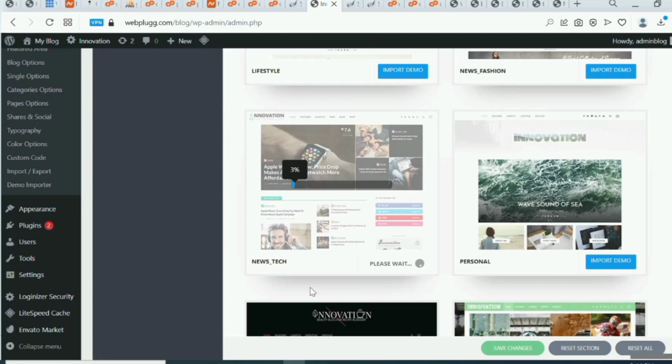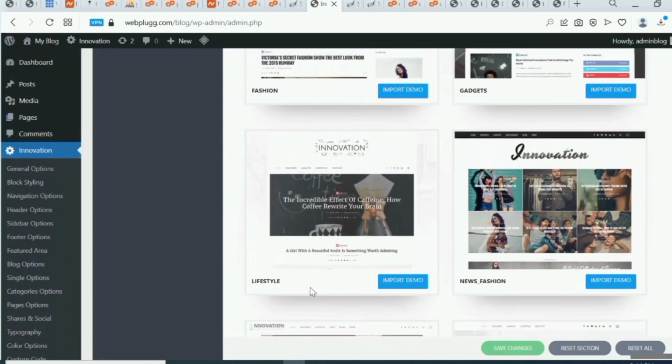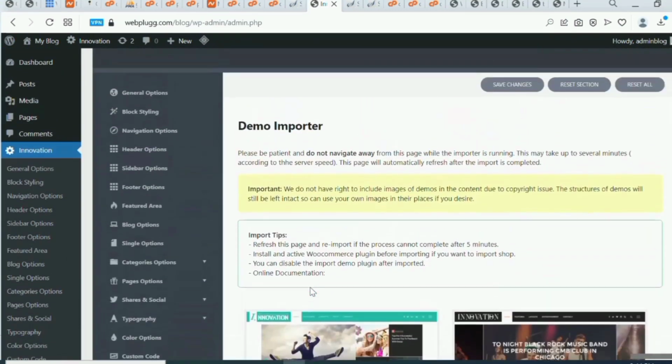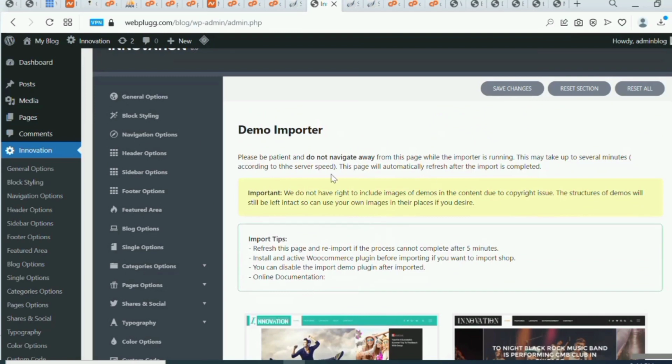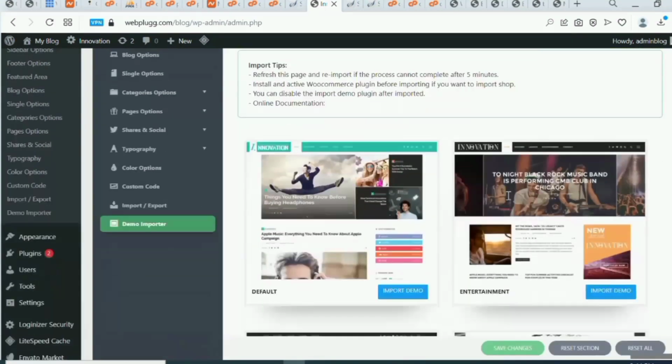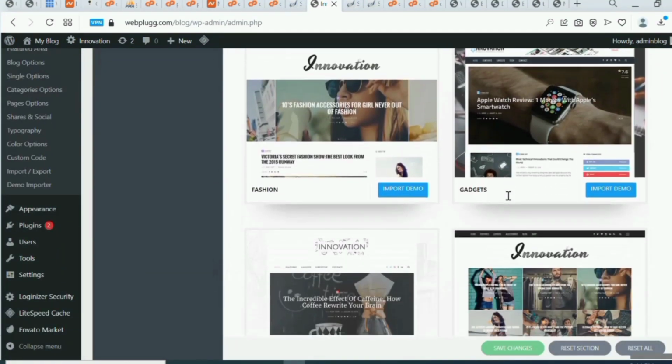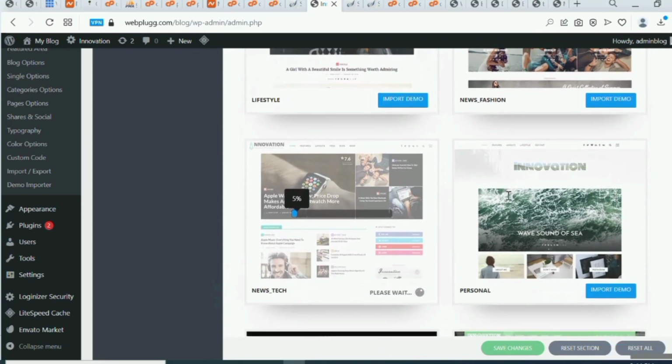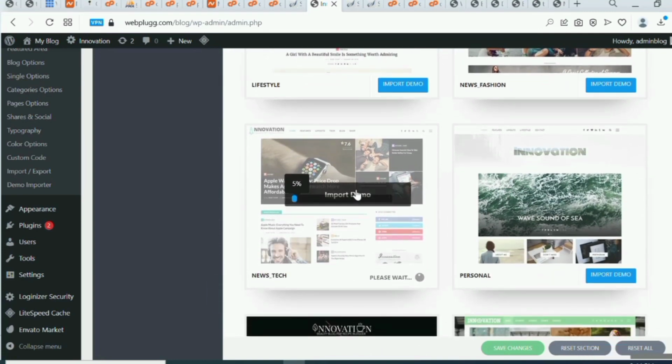Some of the images may not be imported with this demo because of copyright issues. See where it is written boldly right here. It says we do not have rights to include images of this demo in the content due to copyright issues. So some of these images you're seeing here may not display, so you are now the one that will upload the images yourself. Let's wait for this to get to 100.